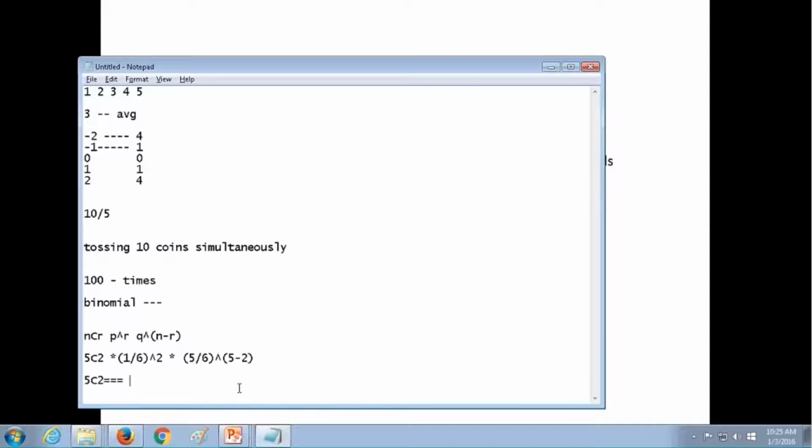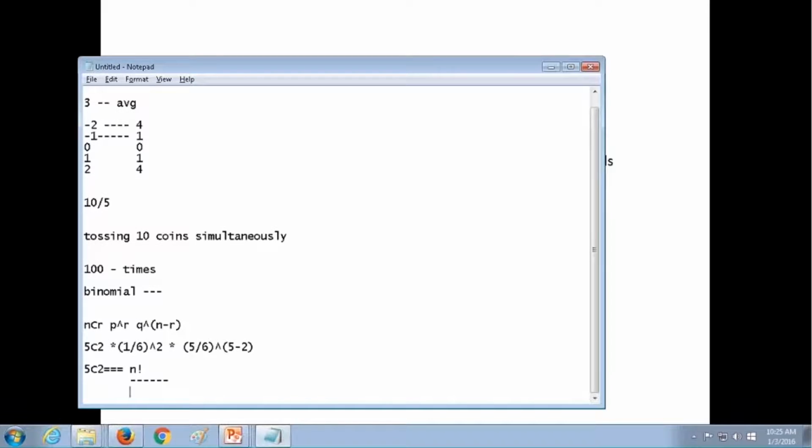This is nothing but n factorial divided by r factorial into n minus r factorial. I'll put this formula just for your understanding. If you want to calculate manually by hand, you can do it. N factorial divided by r factorial into n minus r, the whole factorial.